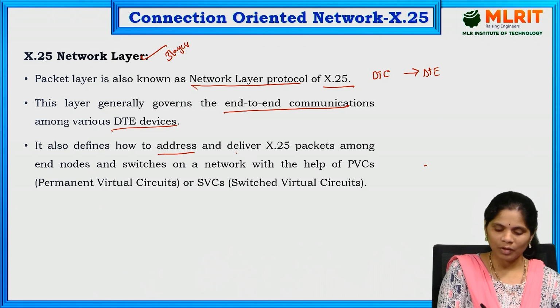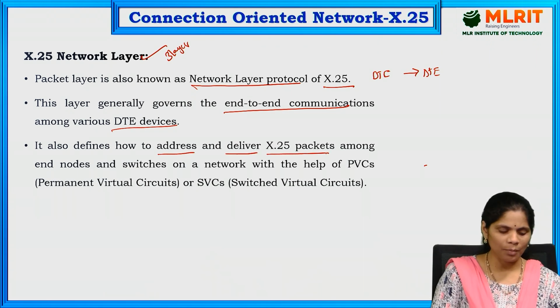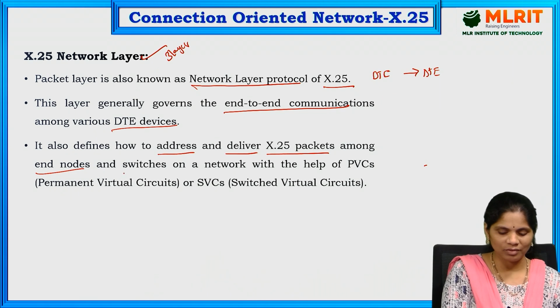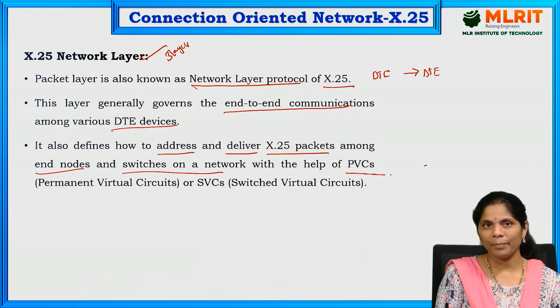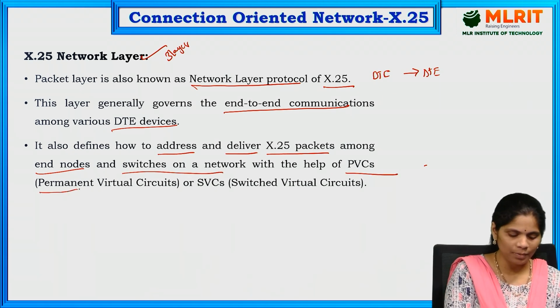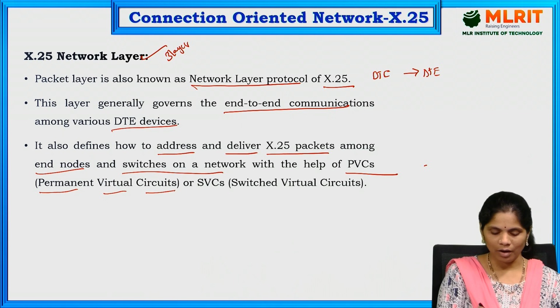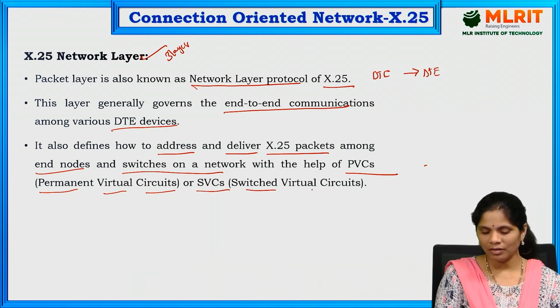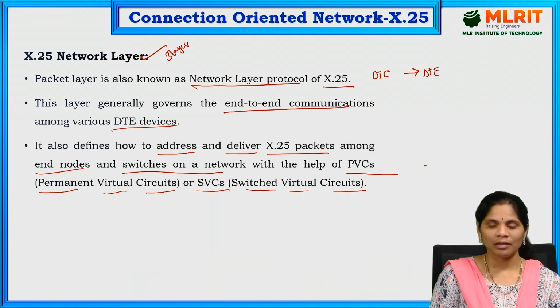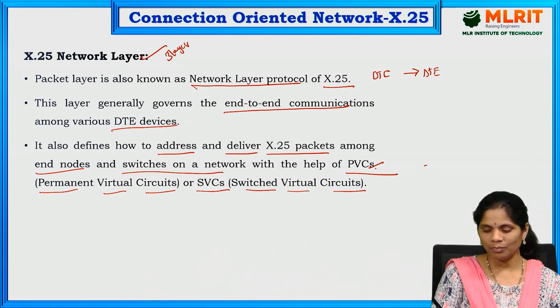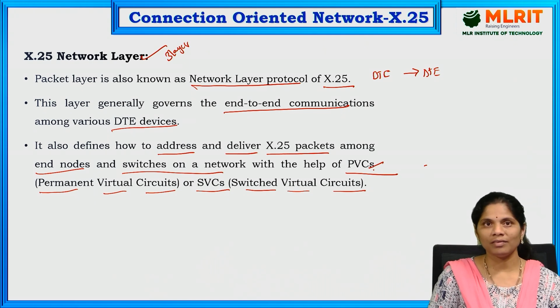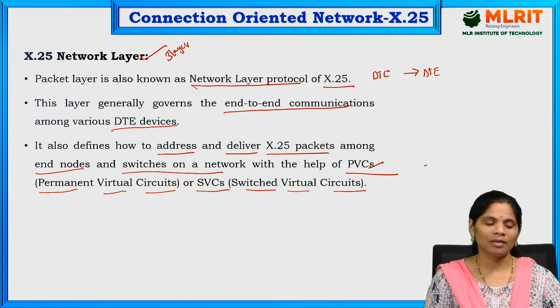Based on the address, we deliver the X.25 packets among each and every node and switch on the network with the help of PVCs, permanent virtual circuits, or SVCs, switched virtual circuits. Using these PVCs and SVCs, we can transfer the data in the X.25 network layer. These are the three layers in X.25.